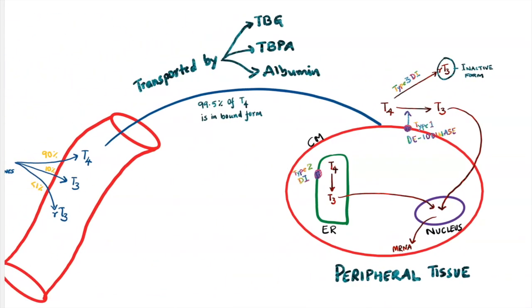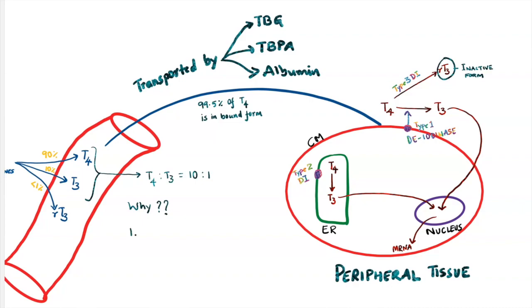Coming back to circulation, I told you that the majority of the thyroid hormone produced by the thyroid gland is T4. So in the circulation, the ratio of T4 to T3 is 10 to 1. You must be wondering why thyroid gland has to produce more T4, which then has to get converted to T3, the active form. Why can't the thyroid gland produce T3 itself rather than T4?